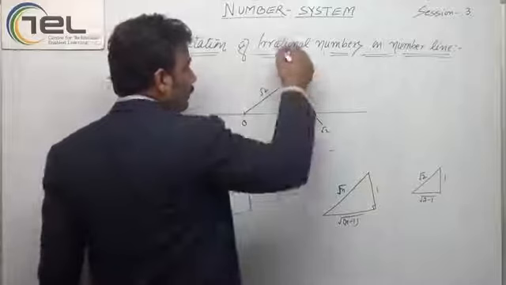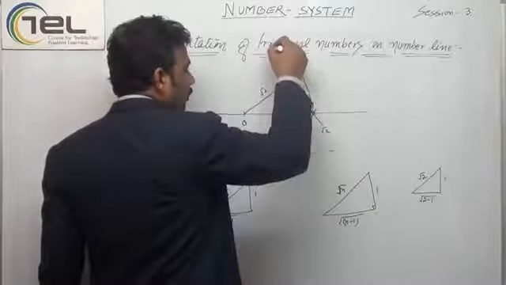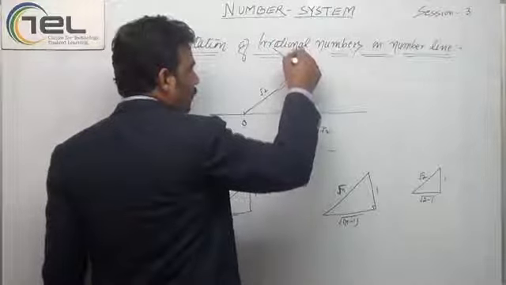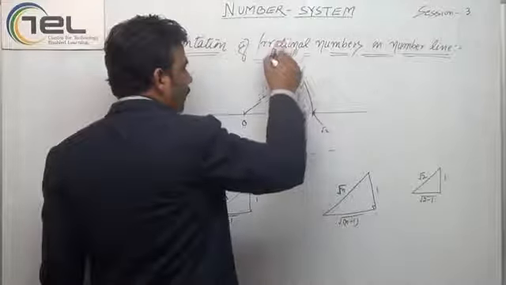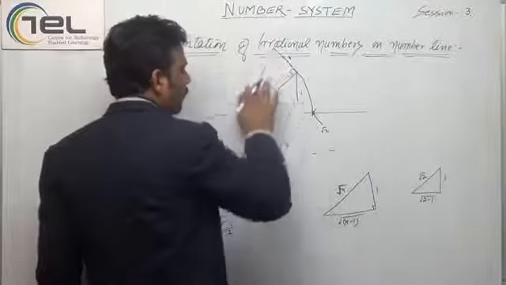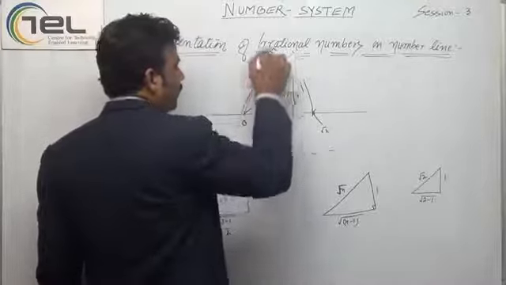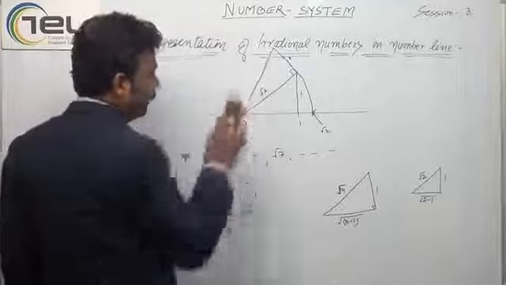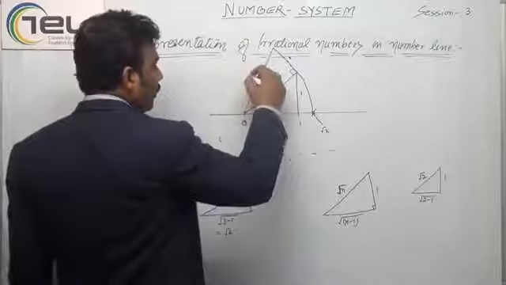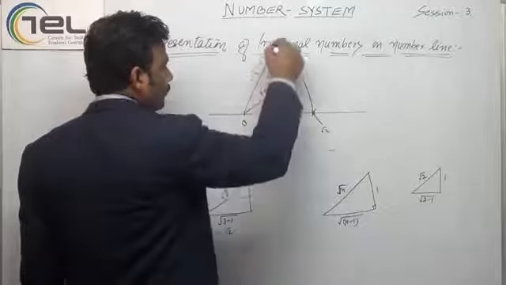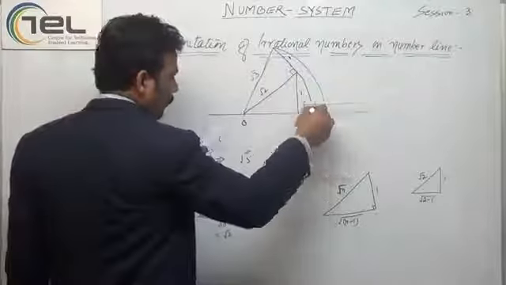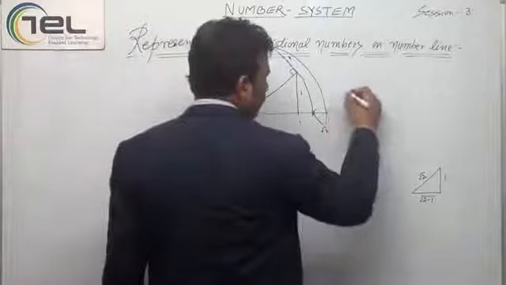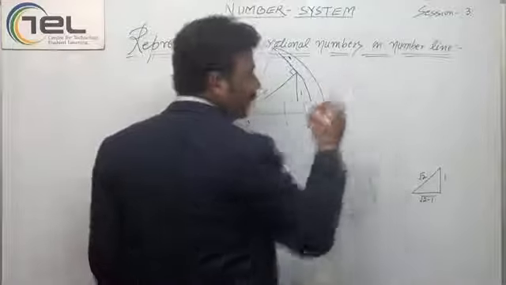The first way is I will again mark 1 here and then make a right angle triangle, and then put it like this. So this point is representing root 3.